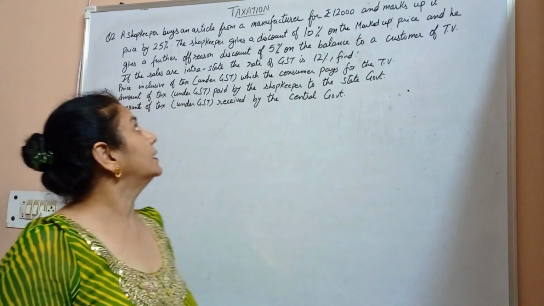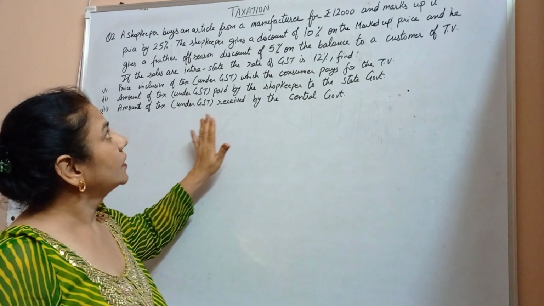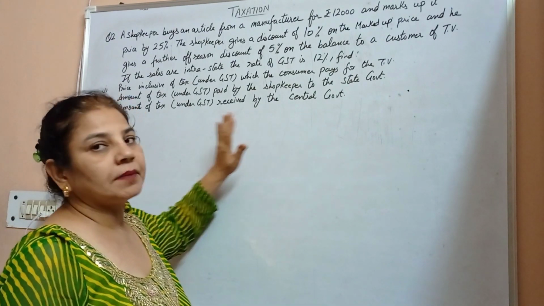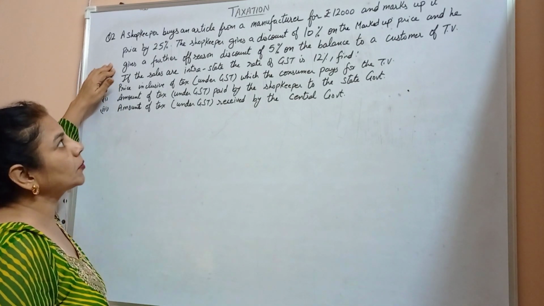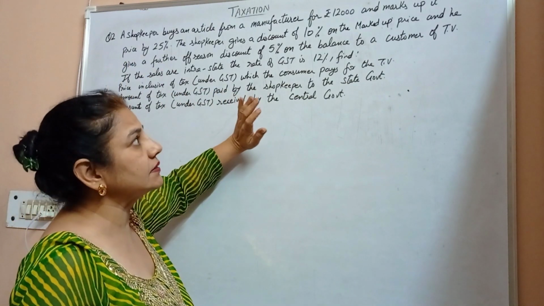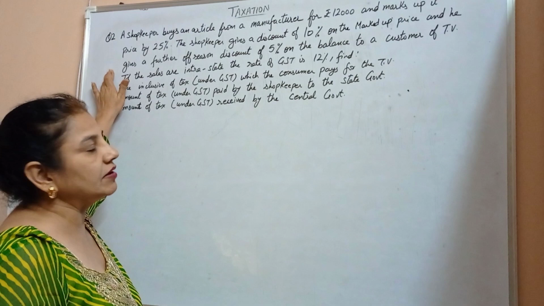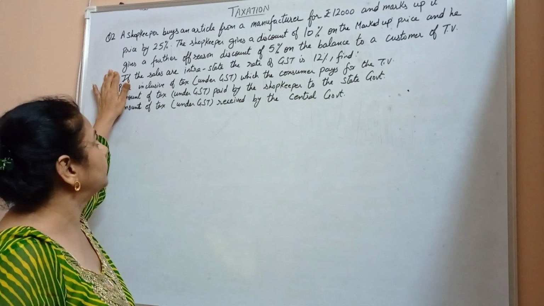A shopkeeper buys an article from a manufacturer for rupees 12,000 and marks up its price by 25%. The shopkeeper gives a discount of 10% on the marked up price, and then a further off-season discount of 5% on the balance to the customer who purchases a TV.